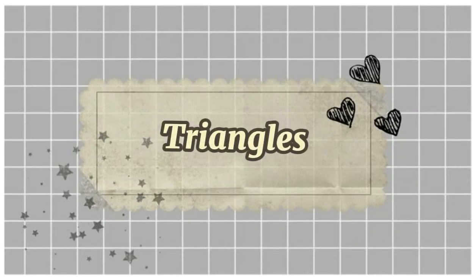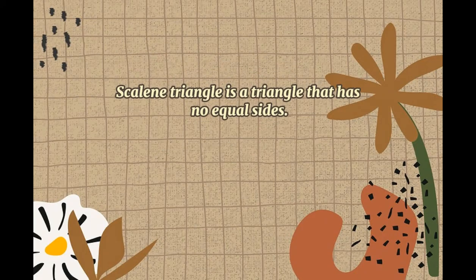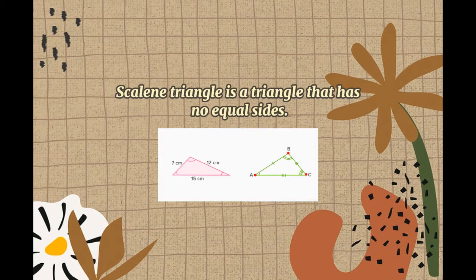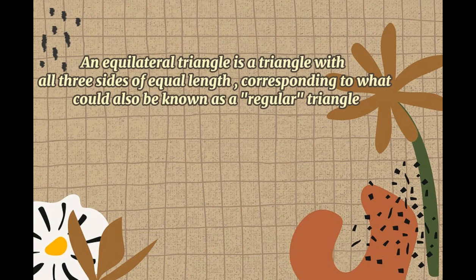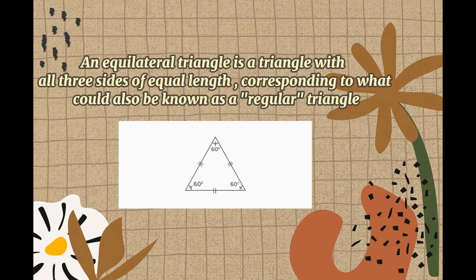Let's proceed to the triangles. A scalene triangle is a triangle that has no equal side. Like this one, we have here the shape that has no equal sides. An isosceles triangle has 2 equal sides and 2 equal angles. Just like this one, the triangle has 2 equal sides. An equilateral triangle is a triangle with all 3 sides of equal length, also known as a regular triangle. Just like for example, we have here the triangle. The 3 sides of this shape have an equal length.